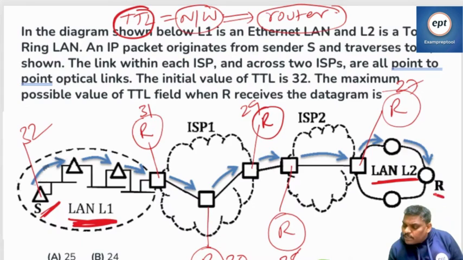it came to the receiver means at this place also, listen, it will decrement. Because without crossing the network layer, you cannot go to the receiver. When the packet is coming like this, it has to cross the network layer, then it will go to the application layer. So when it is going like this, it is going to be 27. It became 26, then it will go here.